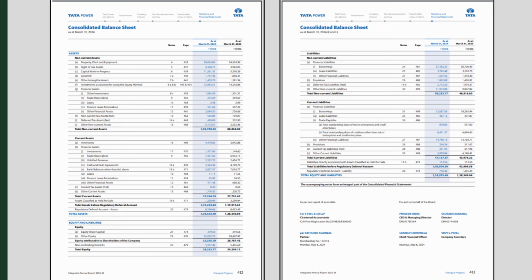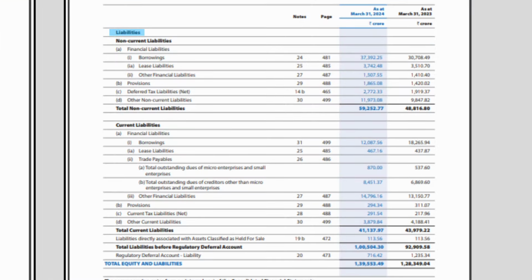Let's talk about equity after discussing liabilities. As we said earlier, liabilities are of two types, non-current and current liabilities. First, let's speak about non-current liabilities. Non-current liabilities represent the long-term obligations which the company intends to settle or pay off not within 365 days or 12 months of the balance sheet date. These obligations stay on the books for a few years. Non-current liabilities are generally settled after 12 months from the reporting period.